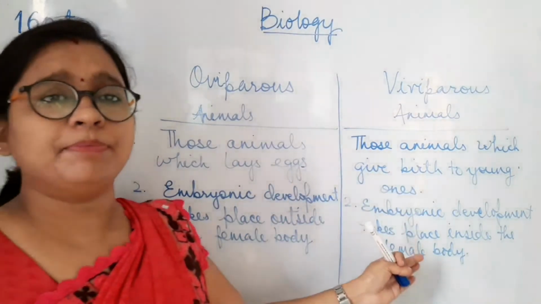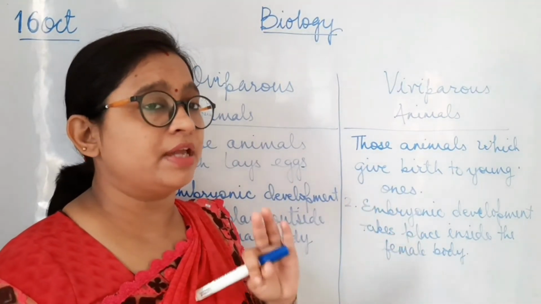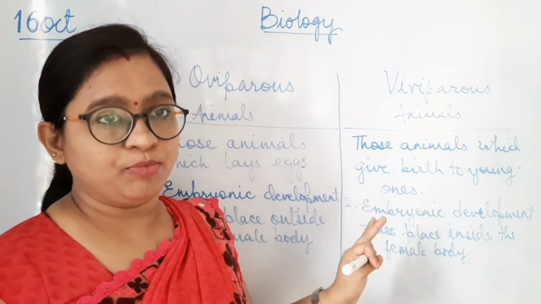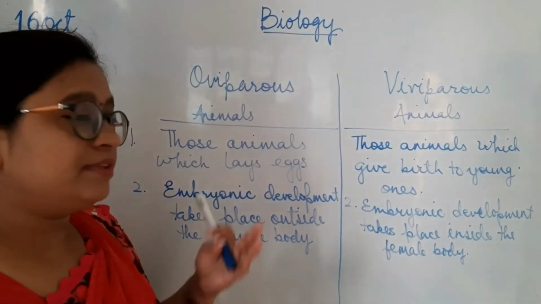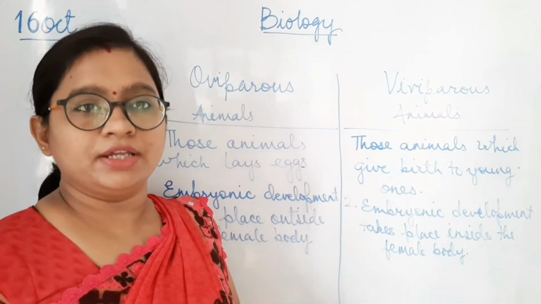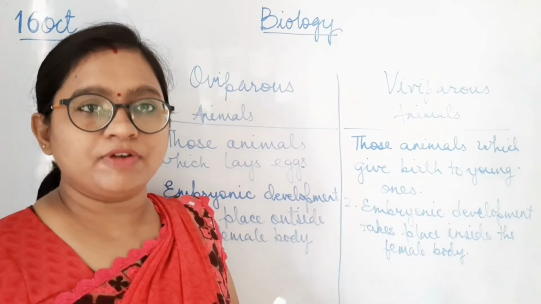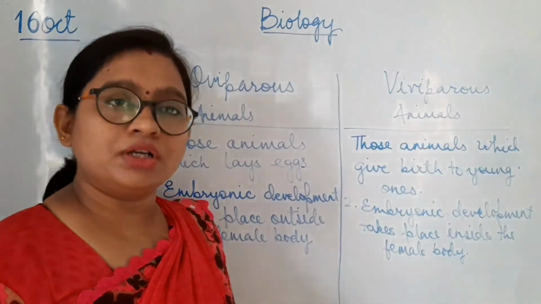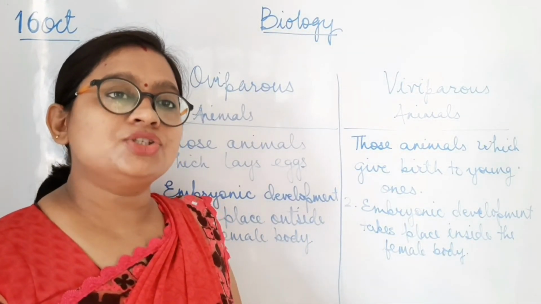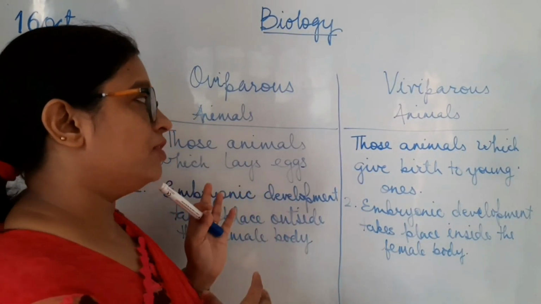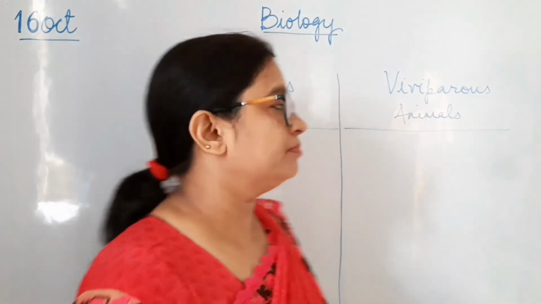But that is not happening in the case of viviparous animals. Here the embryonic development is completely taking place inside the female body. Now the third point, as they are laying eggs in the case of oviparous animals outside in the environment, not in any protective environment, so there are fewer chances of survival of the eggs. But that is not the case in viviparous animals. The chances of survival of the young ones are more than the young ones formed in the oviparous animals. So let's write down these points.